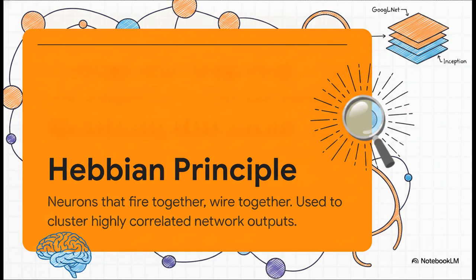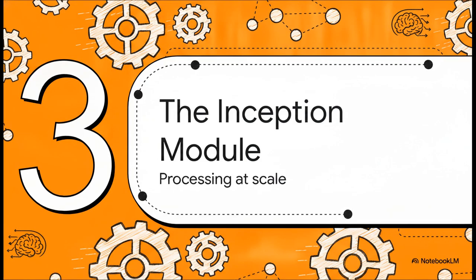The basic idea here is that if you analyze the correlation statistics of a layer's activations, you can cluster the neurons that have highly correlated outputs. So you're literally building your optimal sparse structure layer by layer just by grouping what naturally fires together. Pretty cool, huh?